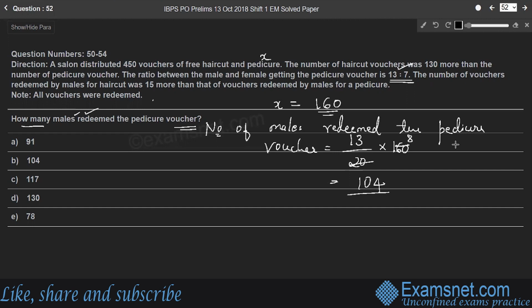So 104 males redeemed the pedicure voucher. Option B.